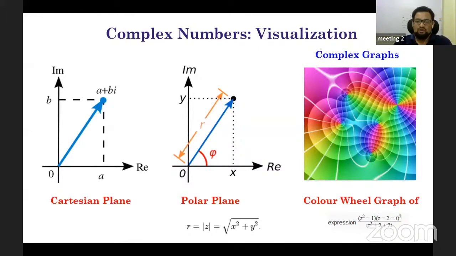So people have tried to generate color wheel graphs. This is a visual representation of a complex number with different colors. Each color represents one particular entity, and different colors are combined, which produces a very beautiful art.